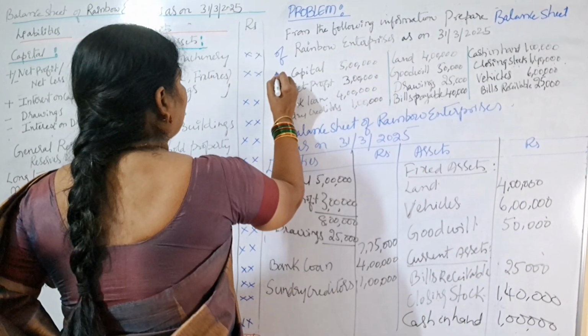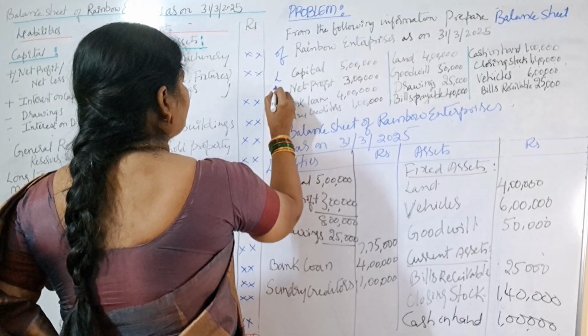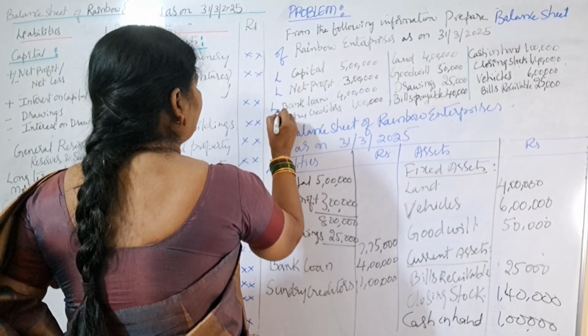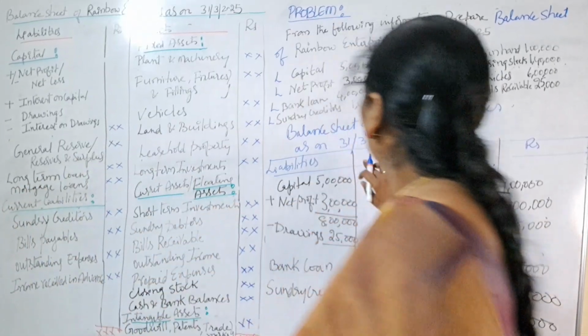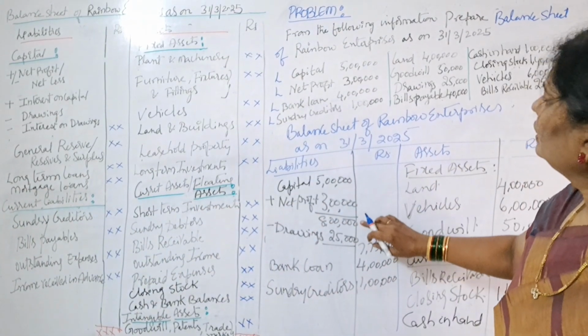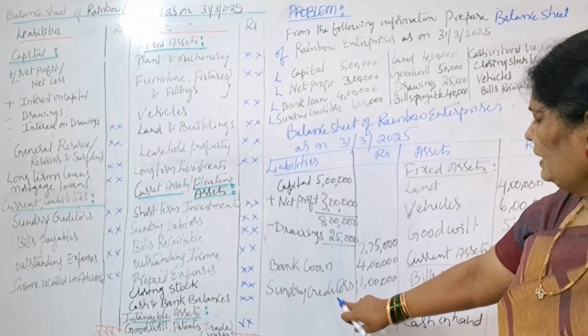Capital is liability, we'll put L here. Net profit is also liability. Bank loan liability. Sundry creditors liability. So these four: capital, net profit, bank loan, sundry creditors, over.